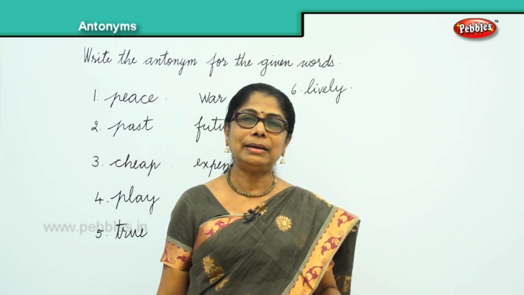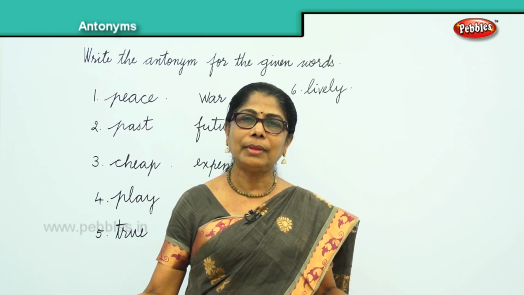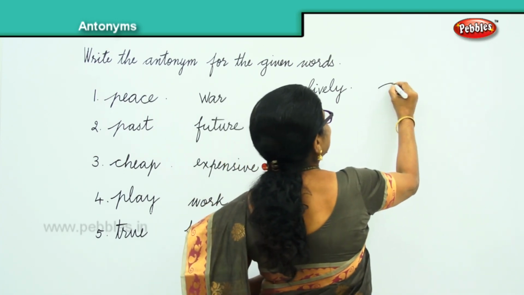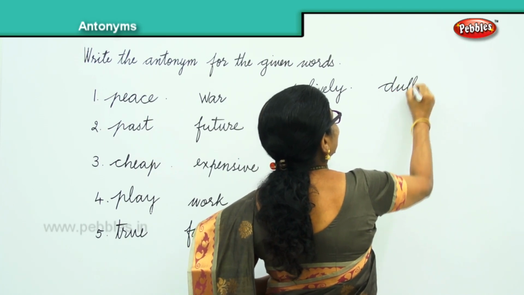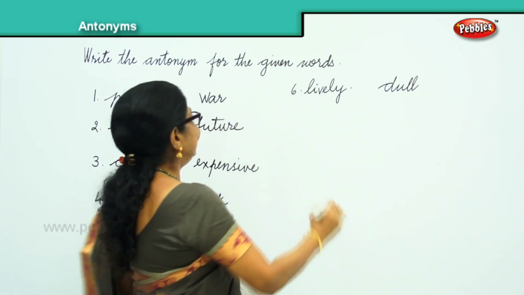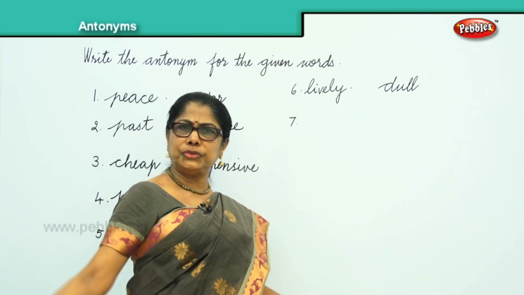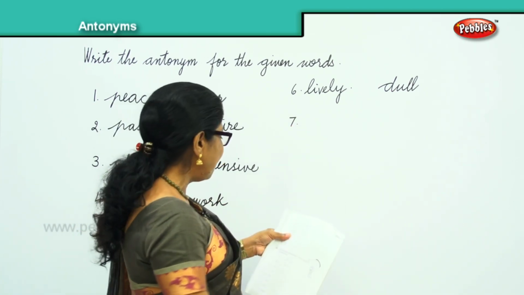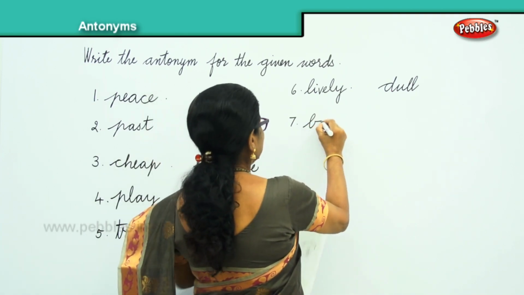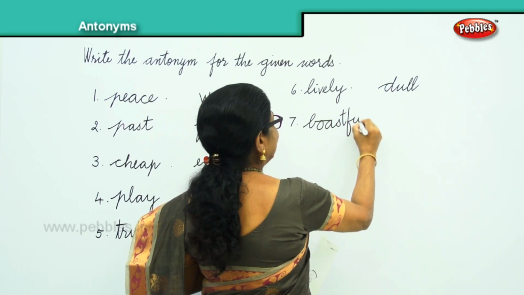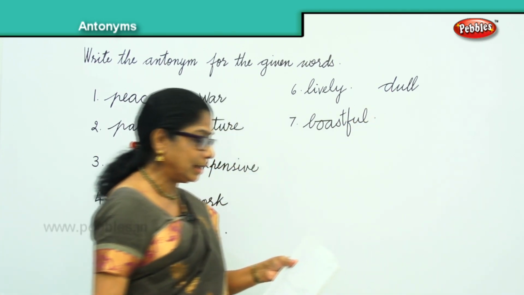Or we'll say, give me the antonym. What a dull pet that is. Opposite, dull. Or we'll say lively child, dull child, sickly child. Okay. Now, boastful. Some children are very boastful, boasting about what he has or she has.